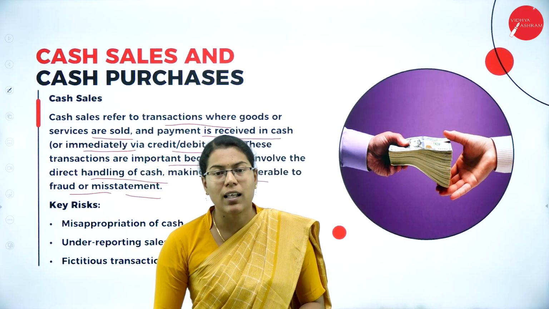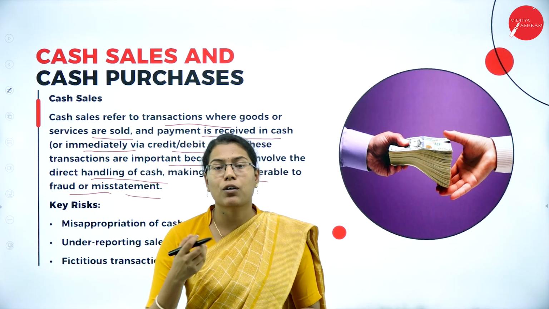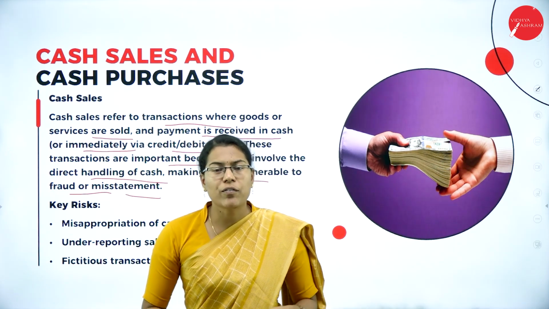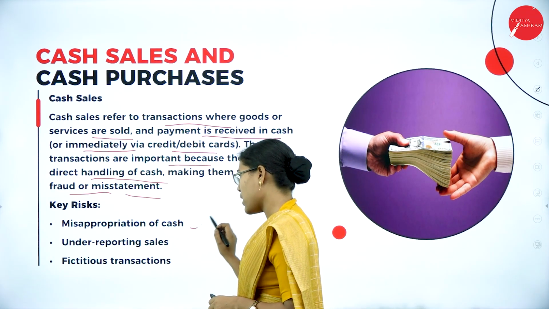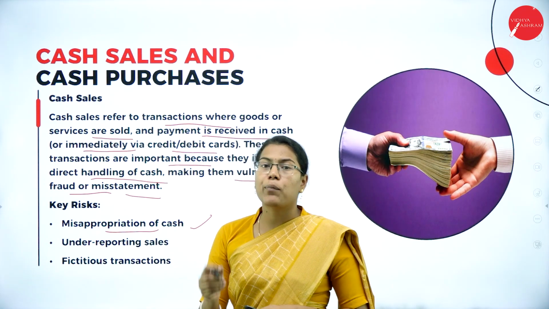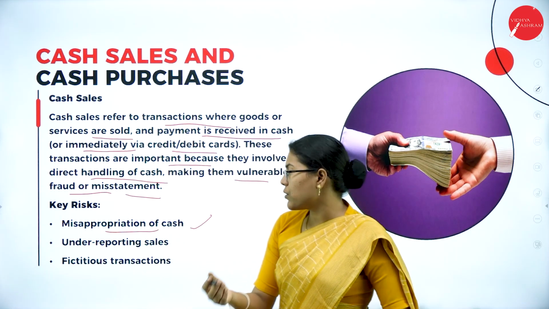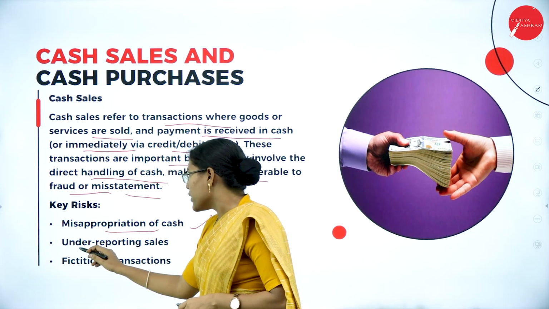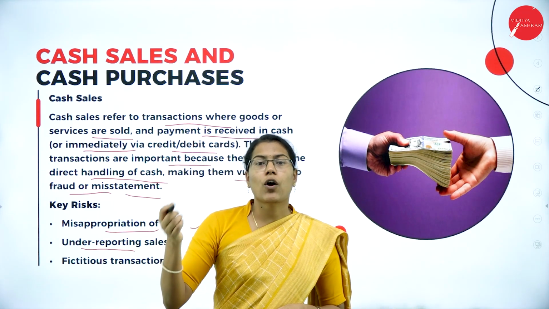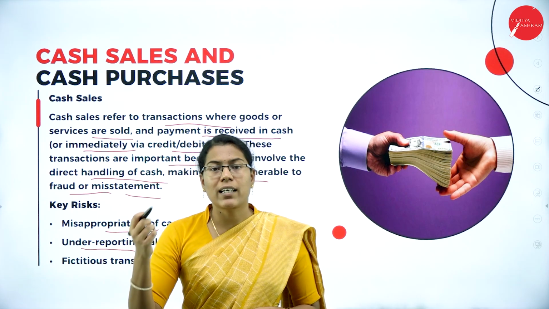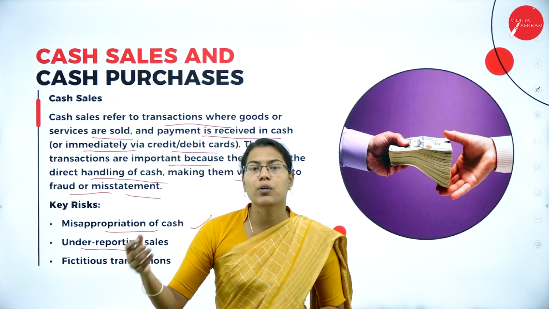So there are chances that in cash sales the number of frauds, fraudulent activities or manipulation may be high. Some of the key risks involved in cash sales include misappropriation of cash. For example, the employee may pocket the money received through a sale without recording it in the actual books, or there may be the risk of under-reporting sales. Sometimes the sale made may not be recorded at the same value. A smaller number of units may be recorded instead of the actual units sold.